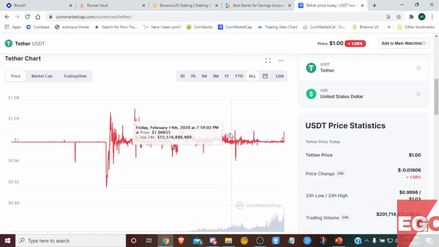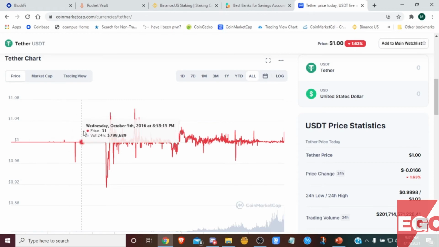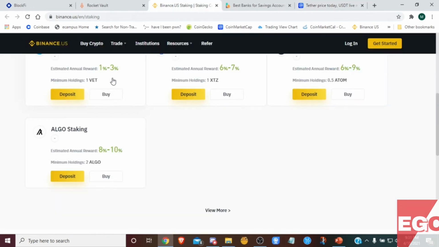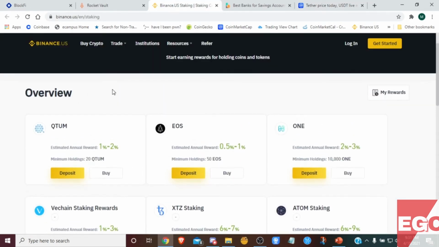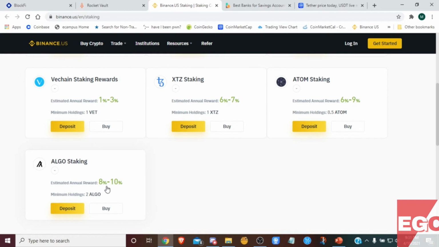It's what you may refer to as a stablecoin, as I mentioned in my previous video, which pegs to the price of a US dollar or could be pegged to the price of anything, but USDT is pegged to the price of a dollar. Another example is Binance.us, which is a website and you can only download it onto your mobile device. The APYs range from 1 to 2% all the way up to 8 to 10%.